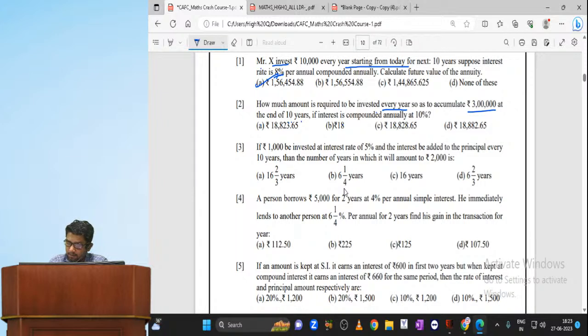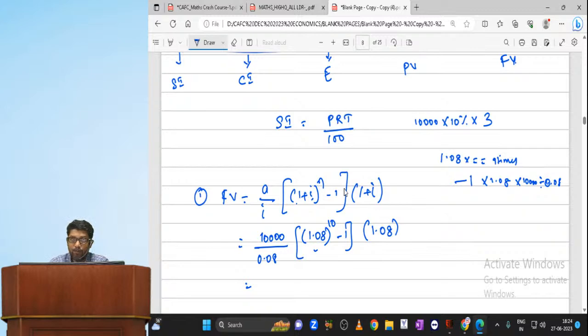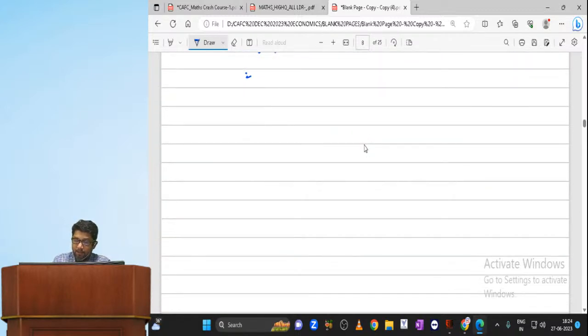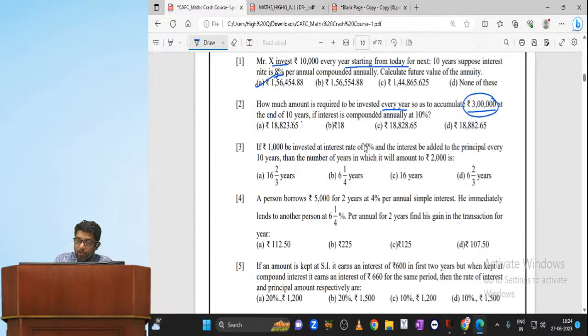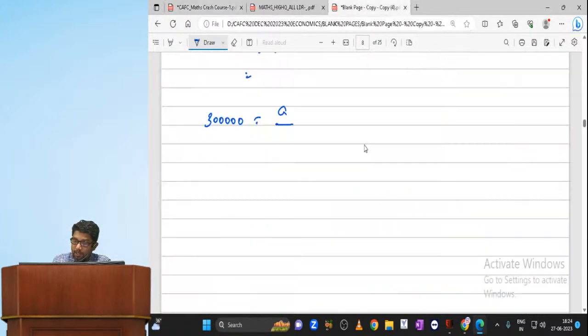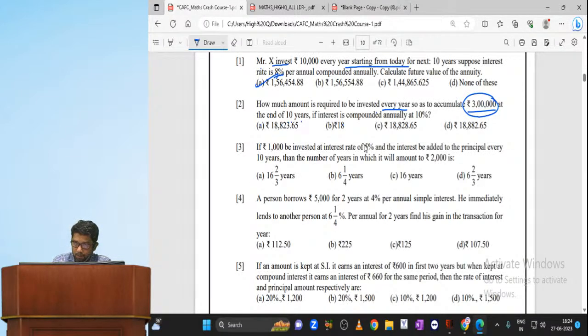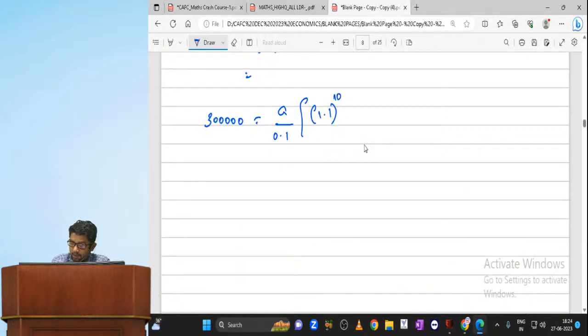Now look at this. Future value is given as 3 lakhs. We need to find out how much to be invested every year, that means we need to find the annuity value. So 3 lakhs is equal to A by i, where i is 10%, into 1.1 whole power 10 years, minus 1. If you are using a calculator, how to use it in one line?